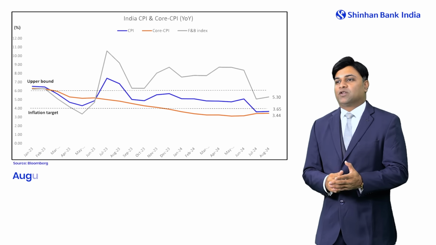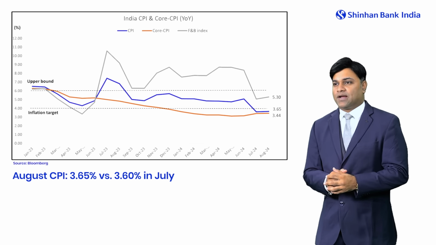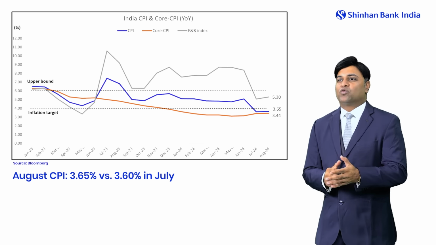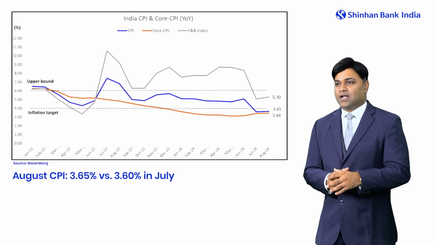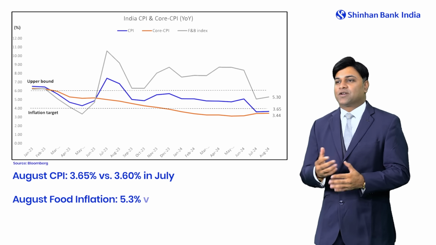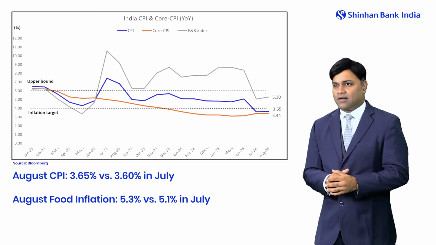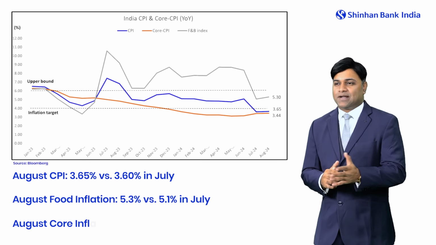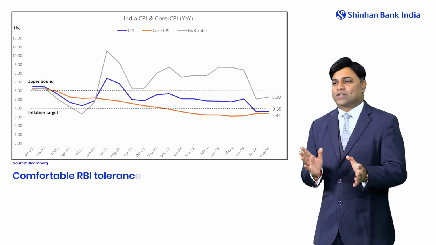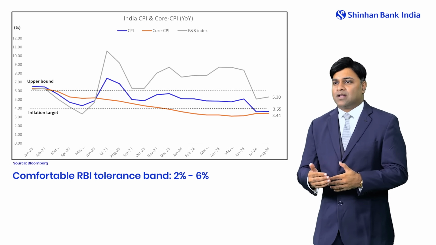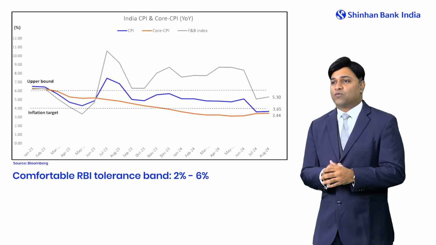The CPI number for the month of August came in at 3.65% versus 3.6% in July. This CPI number has been higher due to elevated vegetable and pulses prices, and in turn we can see the food inflation. Food and beverages inflation put together rose to 5.3% from 5.1% in July, while core inflation remains steady at around 3.4%. Considering the RBI's tolerance band of 2 to 6%, we are still in a comfortable band, but the pace is uneven. There still remains concern with the elevated food prices.